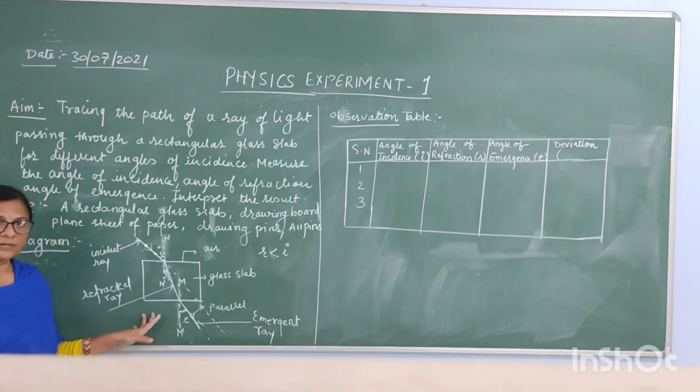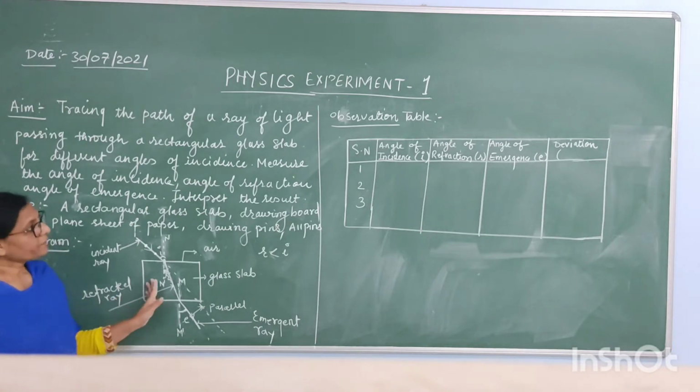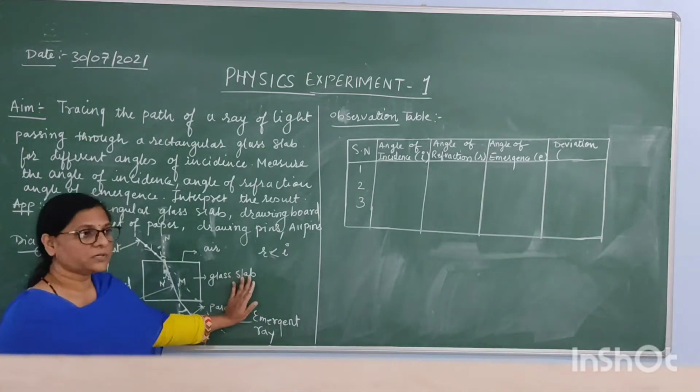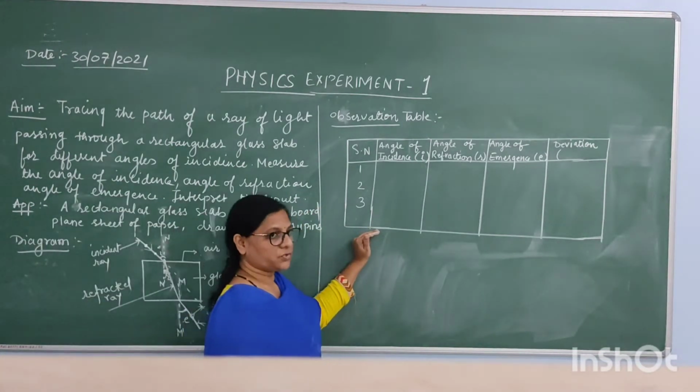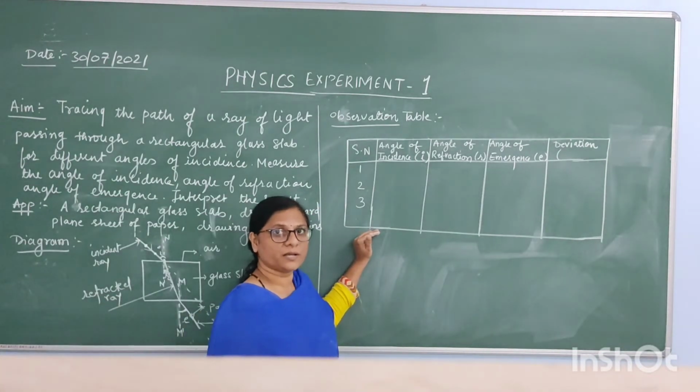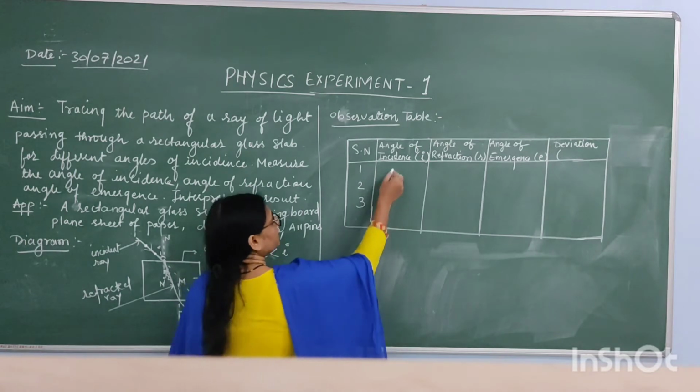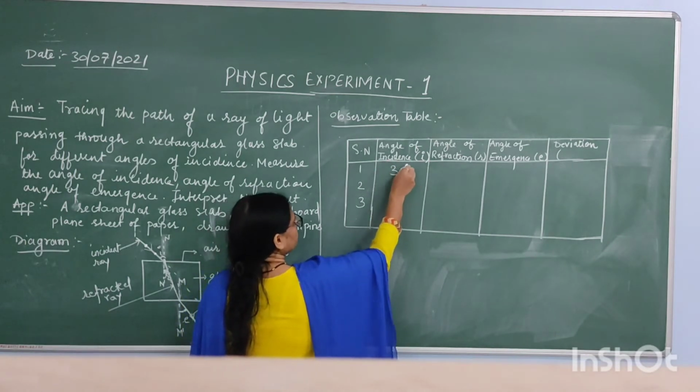Practically we will do this activity right now. Afterwards we have to take the observations. So we are taking 3 observations now. The first is for an angle of incidence of 30 degrees.